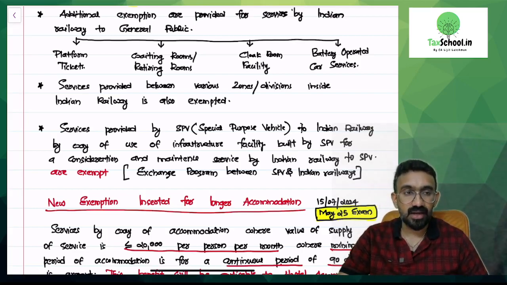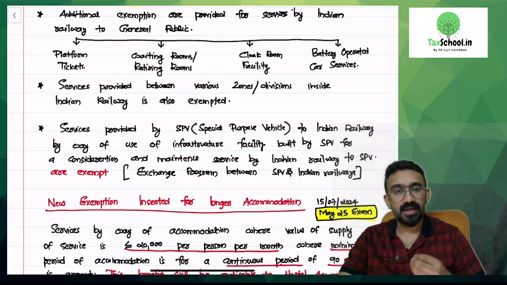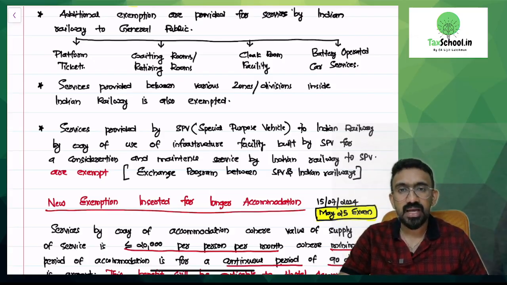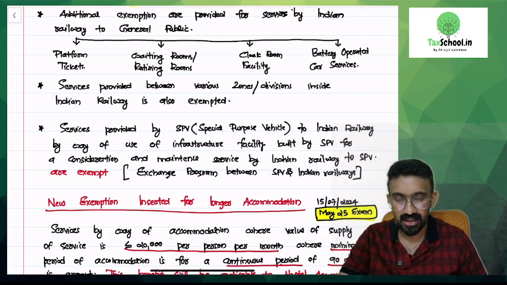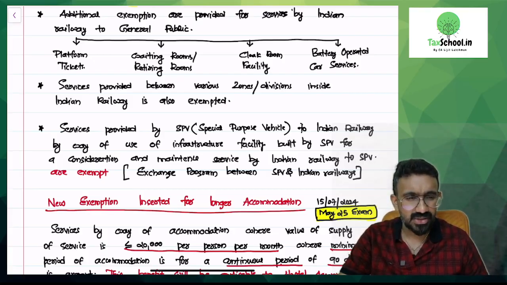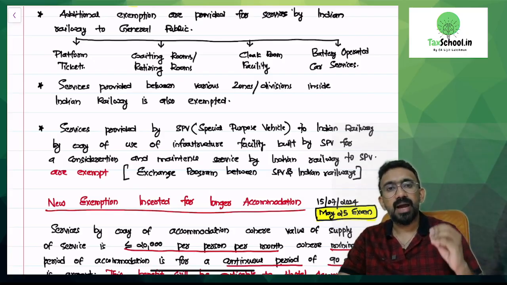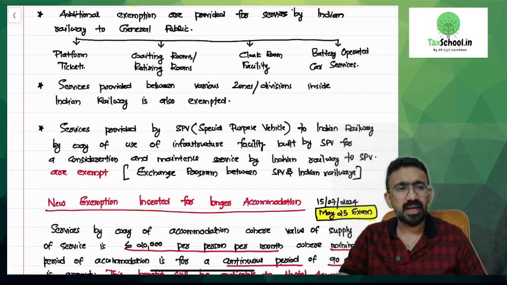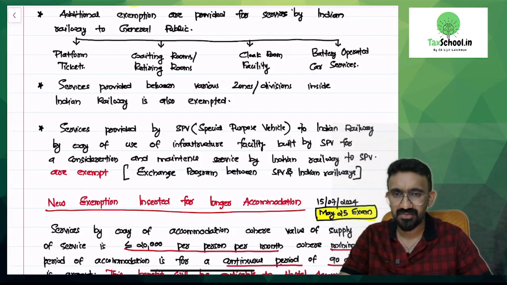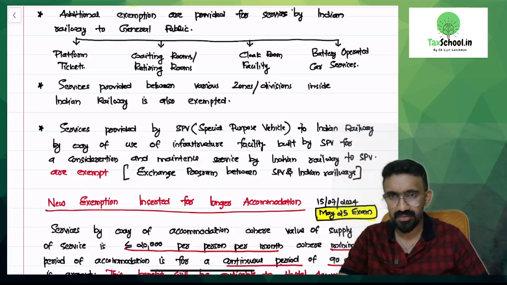Now if you're waiting in Indian Railway stations, you have air conditioned and non-air conditioned waiting rooms that you can use, and mostly air conditioned waiting rooms are chargeable. Per hour you'll have to pay some charges. These are also going to be exempted, no taxes on that. Cloakroom facility. What is a cloakroom facility? You want to keep your luggage. Whatever charges you pay for the cloakroom are also going to be exempted. Battery operated car services. Those small electric golf-type cars are there in Chennai Central and similar railway stations, where you can pay 150 rupees. They will take you to a specific platform with your luggage. That service is also going to be exempted. There are 4 additional exemptions available.